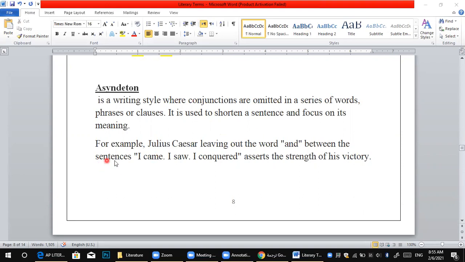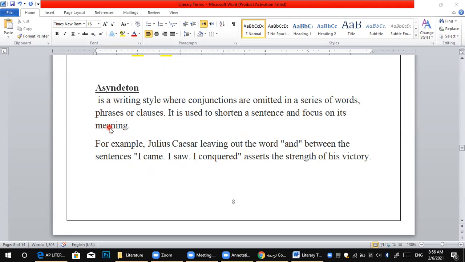Let's look at the example. When you use Caesar's line, leaving out the word and, you remove the word and between the sentences. He was supposed to say, I came and I saw and I conquered. But no, he removed the word and. So: I came, I saw, I conquered. This asserts the strength of his victory, so it focuses on the meaning.